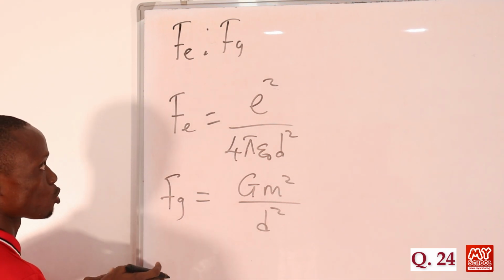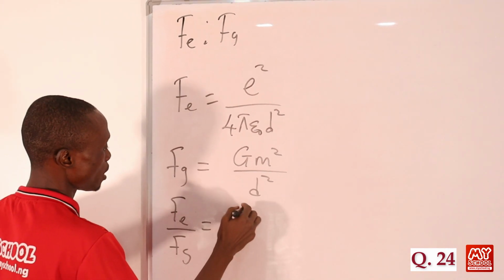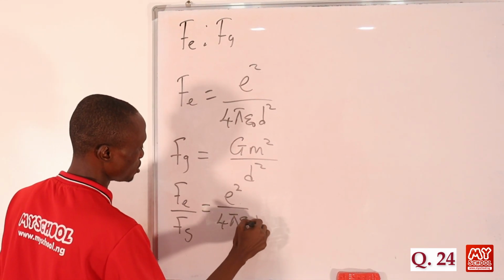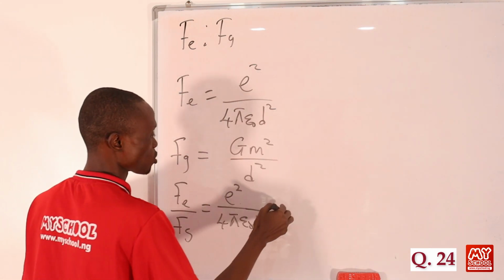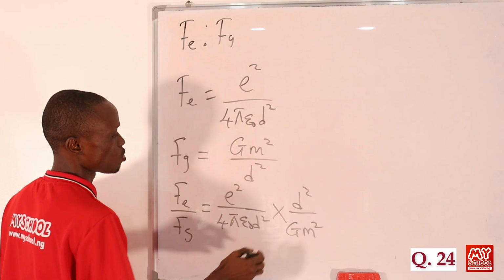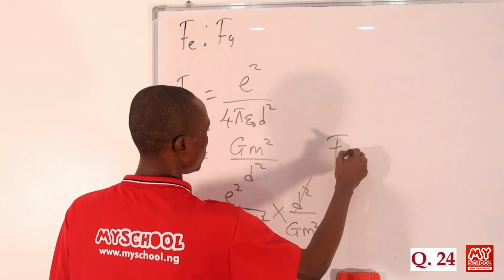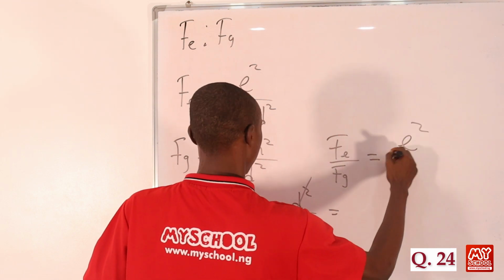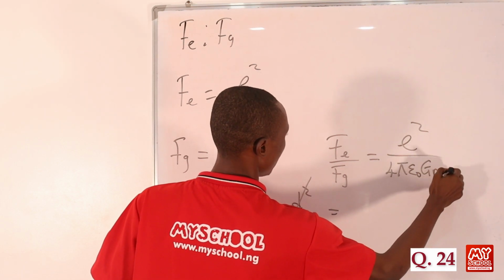Okay, so since we are looking for the ratio, we are having Fe all over Fg. And here we'll be having e raised to power 2 all over 4 pi epsilon naught d squared, then divided by this. So I will just invert, so that we'll be having times d squared all over G m squared. So here we cancel out d squared, so that the ratio of Fe to that of Fg is now equal to e squared all over 4 pi epsilon naught G m squared.